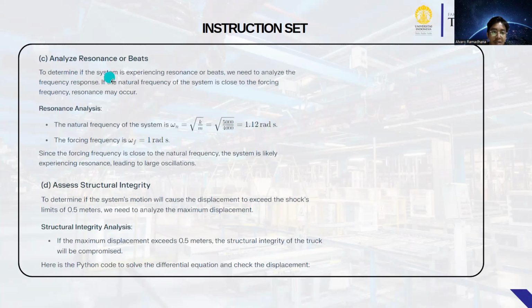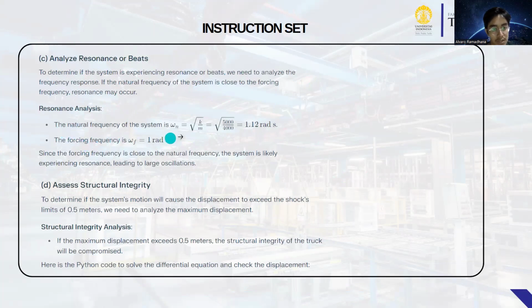Analyze resonance to determine if the system is experiencing resonance. We need to analyze the frequency response. If the natural frequency of the system is close to the forcing frequency, resonance may occur.